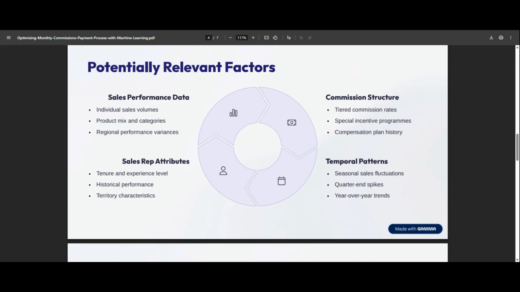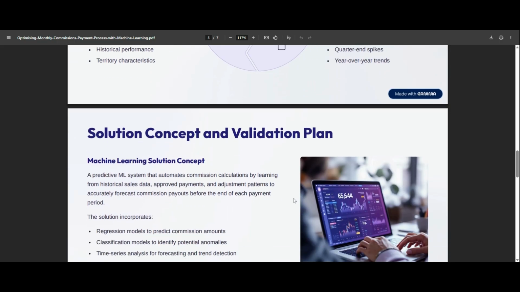And then we have the temporal patterns, so seasonal sales fluctuations, like with any business. We have peak periods. We have spikes towards quarter end because these people are basically self-employed, so every quarter they're trying to get to a particular sales target. And also we have year-on-year trends.